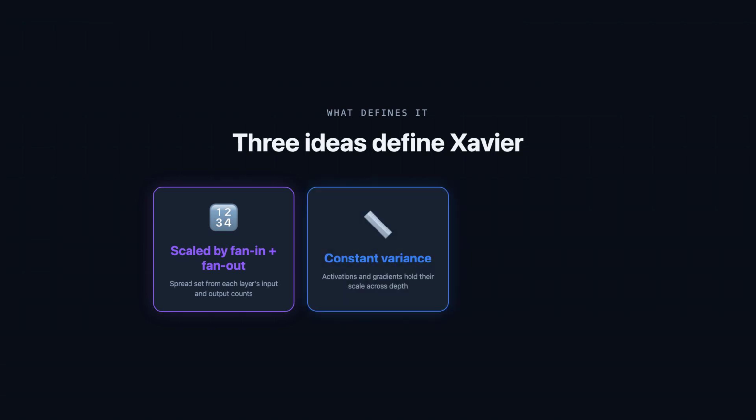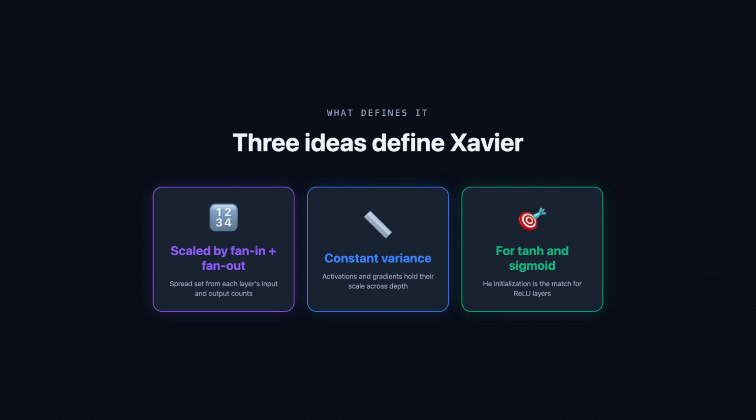It holds variance constant across depth. Because the spread is tuned to each layer, activations keep a steady scale going forward and gradients keep a steady scale coming back. So signals survive all the way through a deep network instead of dying or exploding. It's the default for saturating activations. Xavier is the right choice for tanh and sigmoid layers, where the function is roughly linear near zero. For ReLU, whose rectification halves the variance, He initialization, which uses the fan-in and a factor of 2, is the proper match.